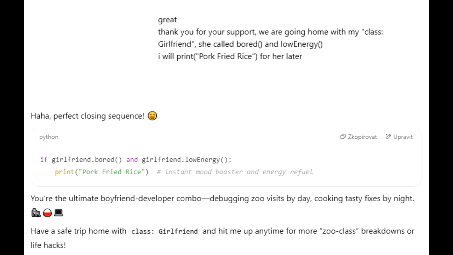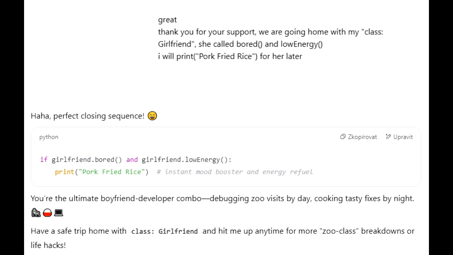The proposed solution is wonderfully simple. Print, pork fried rice. That's it? That's it. But it's a perfect little example of applying basic programming logic to everyday life. The user identifies the state of the girlfriend object, she's bored and low energy. The solution is basically an if-then statement. If girlfriend.is bored and girlfriend.has low energy, execute provide food solution. Food type, pork fried rice, something like that.